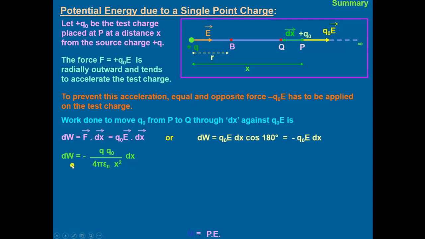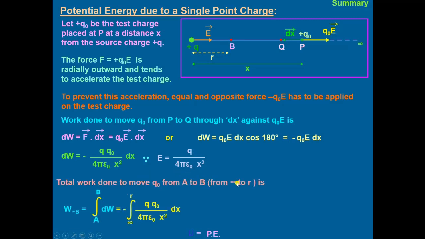That gives the work done as minus Q naught upon 4 pi epsilon naught x squared, multiplied by dx, as the value of E is Q upon 4 pi epsilon naught x squared. So the work done to move from infinity to the given value R, from A to B, or infinity to R, is given by the integration from infinity to R of Q naught divided by 4 pi epsilon naught x squared, multiplied by dx.